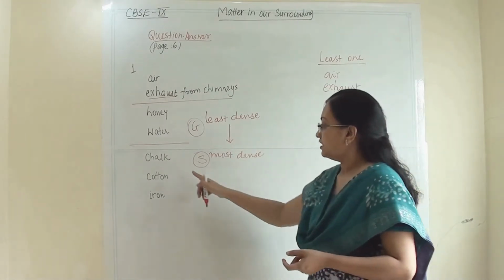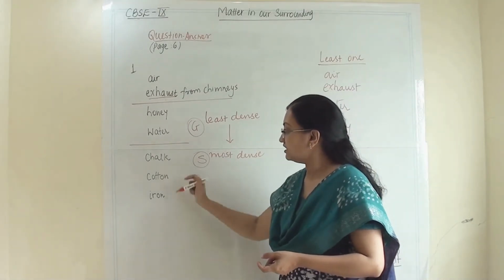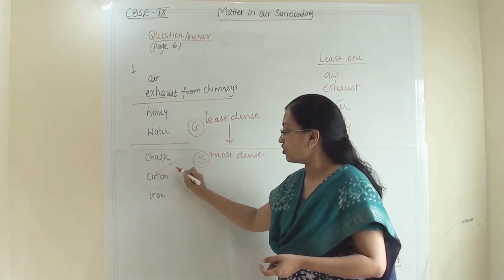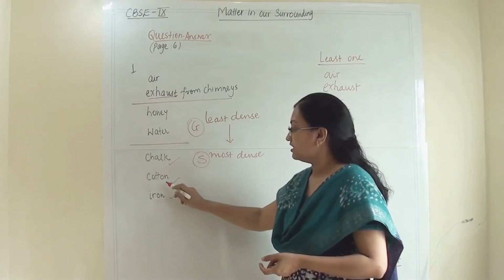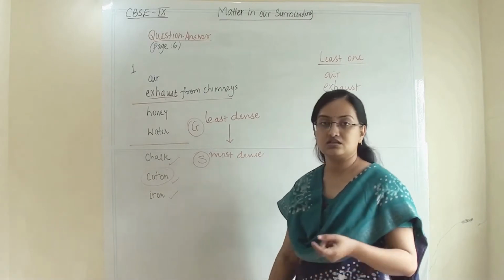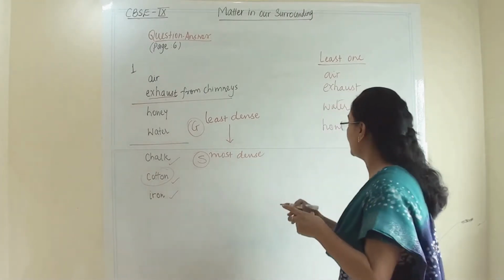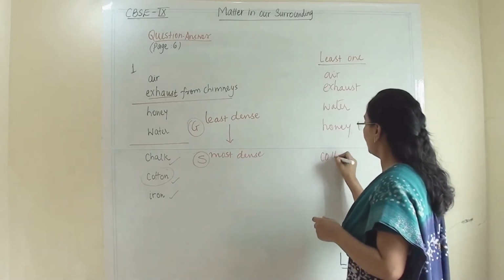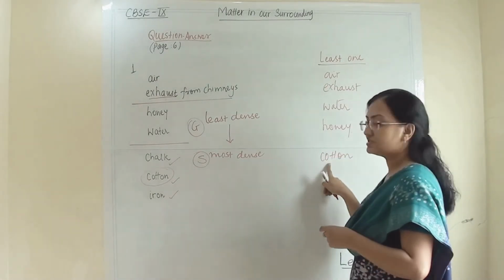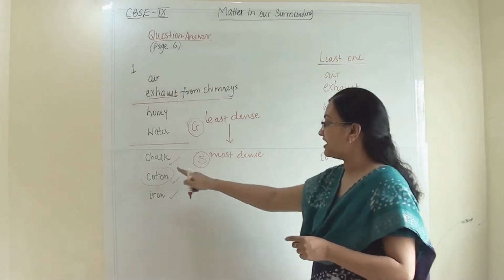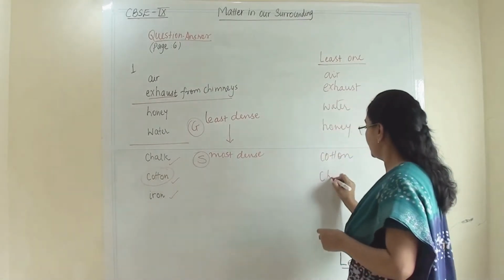Then these three: chalk, cotton and iron. Now cotton, we know, is a thread-like material and there are gaps in between. So the cotton will come first, as among the solids this is the least dense. After that the chalk will come.